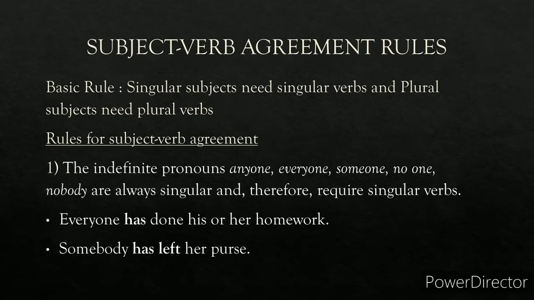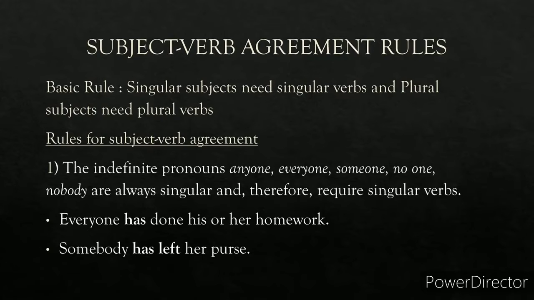Now, what do you mean by subject-verb agreement? The basic rule states that singular subjects need singular verbs and plural subjects need plural verbs. I repeat, the basic rule which governs the subject-verb agreement is that singular subjects need singular verbs and plural subjects need plural verbs. Now, there are total 18 rules for the subject-verb agreement. Let us examine each rule one by one.